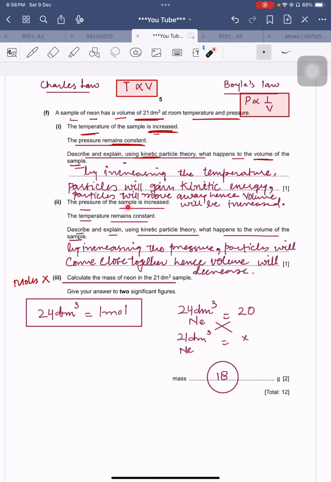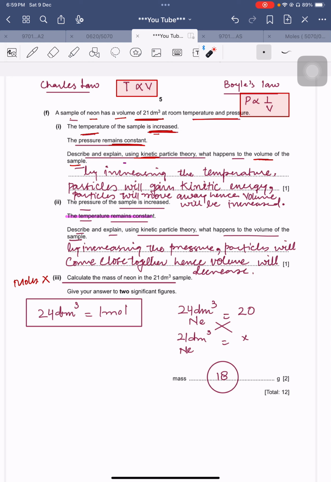The pressure of the sample is increased, and at this time, what is constant? Temperature is constant. Okay, so you may write that pressure is inversely proportional to volume. By increasing the pressure, particles will come closer together, hence volume will decrease. As we increase the pressure, particles will become closer to each other. That's why they will occupy a smaller space, hence volume will be decreased.